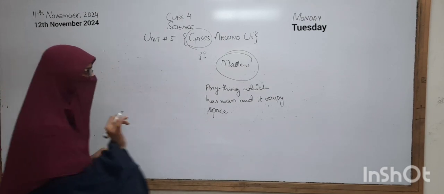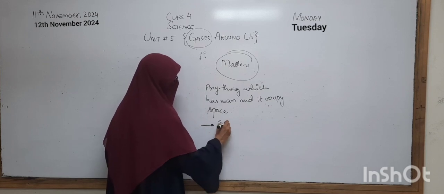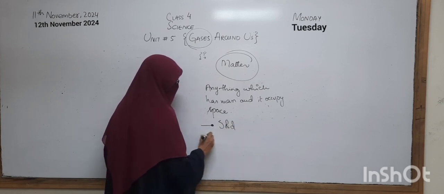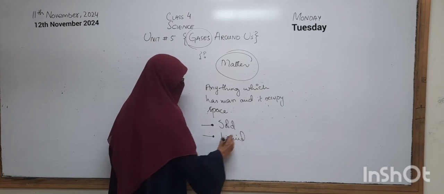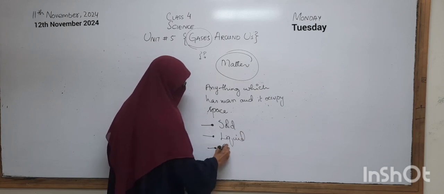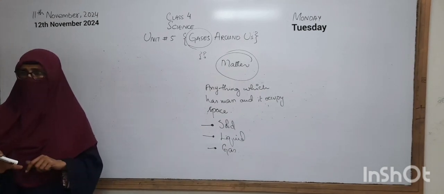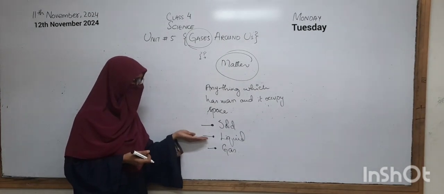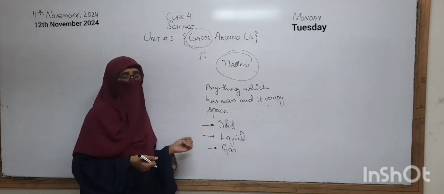Yes. We have discussed that there are different states of matter. Number 1 is solid. Number 2 is liquid. And number 3 is gas. Okay. So we can see that there are different states of matter: solid, liquid and gas.